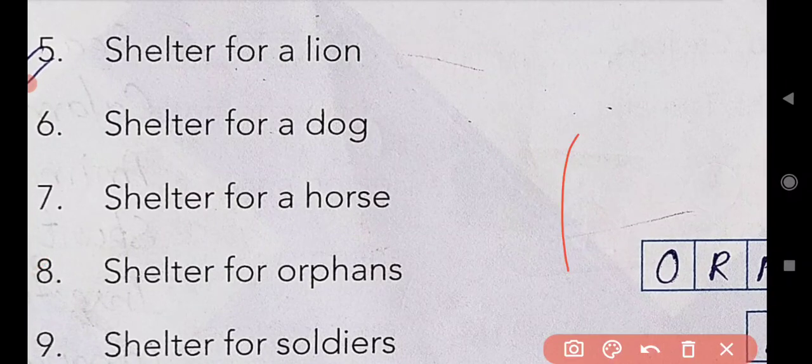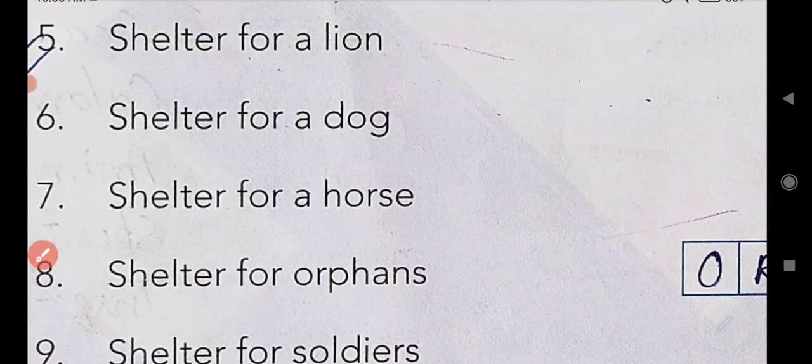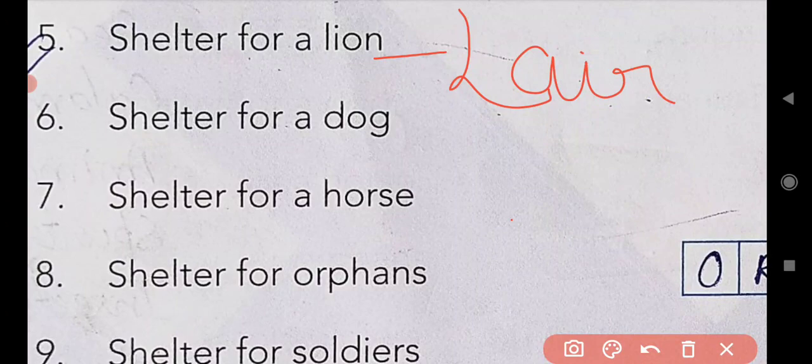Spelling is LAIR. The shelter for a lion is lair.